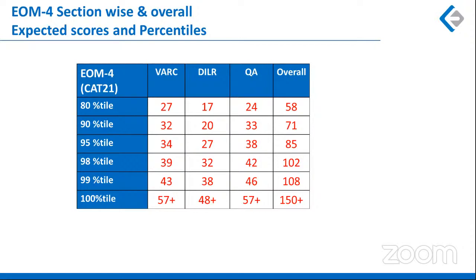So that is where you need to understand that accuracy with attempts is the only thing that you should go for. If you are only going for attempts, it will not help in the long run. You should always work on accuracy with attempts. So first try to increase your accuracy, then go for more attempts.